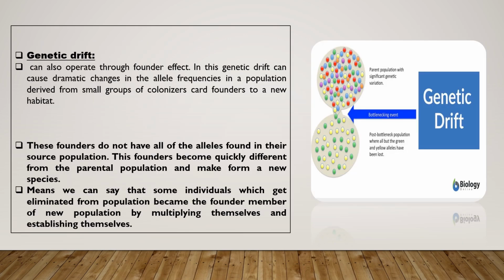Next is the significance of genetic drift. It can also operate through founder effect. In this, genetic drift can cause dramatic changes in the allele frequencies in a population derived from a small group of colonizers, or founders, to a new habitat. These founders do not have all of the alleles found in their source population. These founders quickly become different from the parental population and may form a new species.